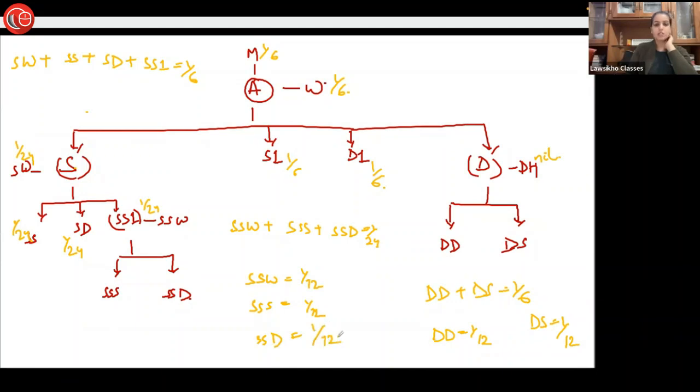Any doubts in this illustration? Any doubts? आपने एक चीज नोट की?